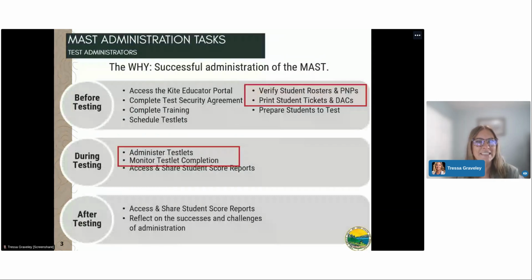All right, in today's session, we're going to take a look at MAST administration for test administrators. We'll look at how educators or test administrators can verify student rosters and PNPs, print student test tickets and daily access codes, administer testlets, and monitor testlet completion.